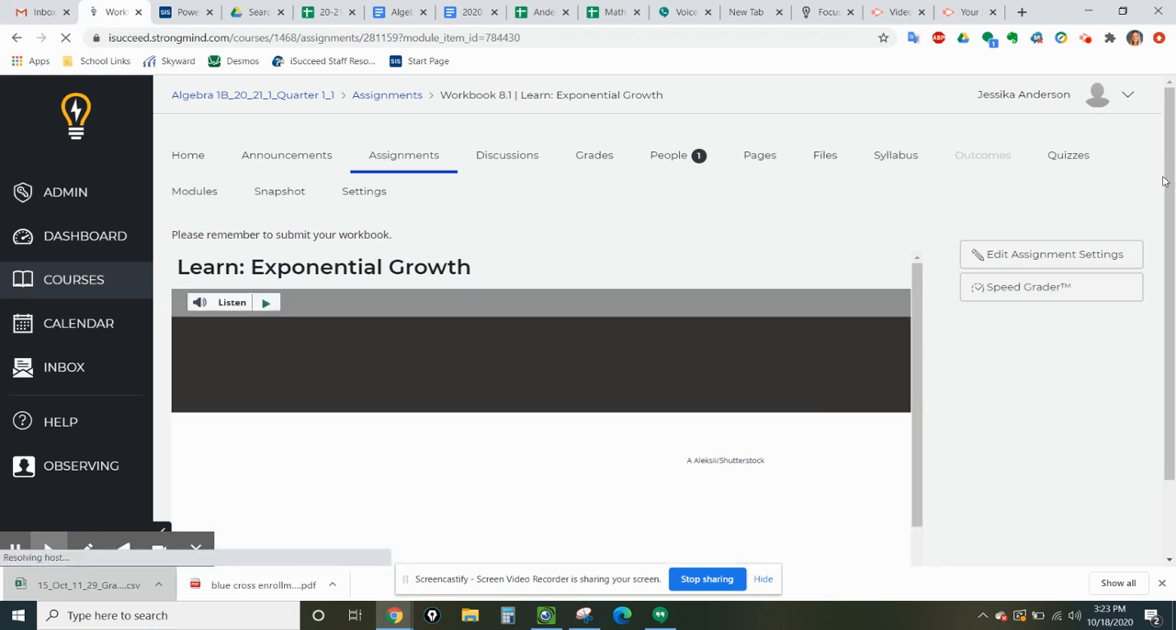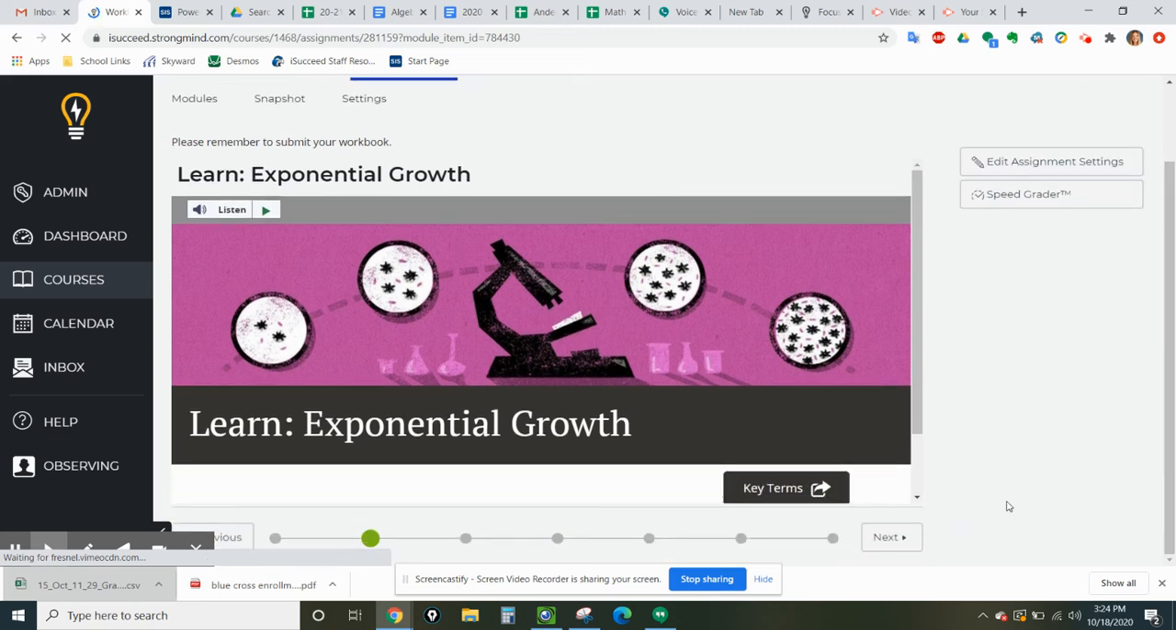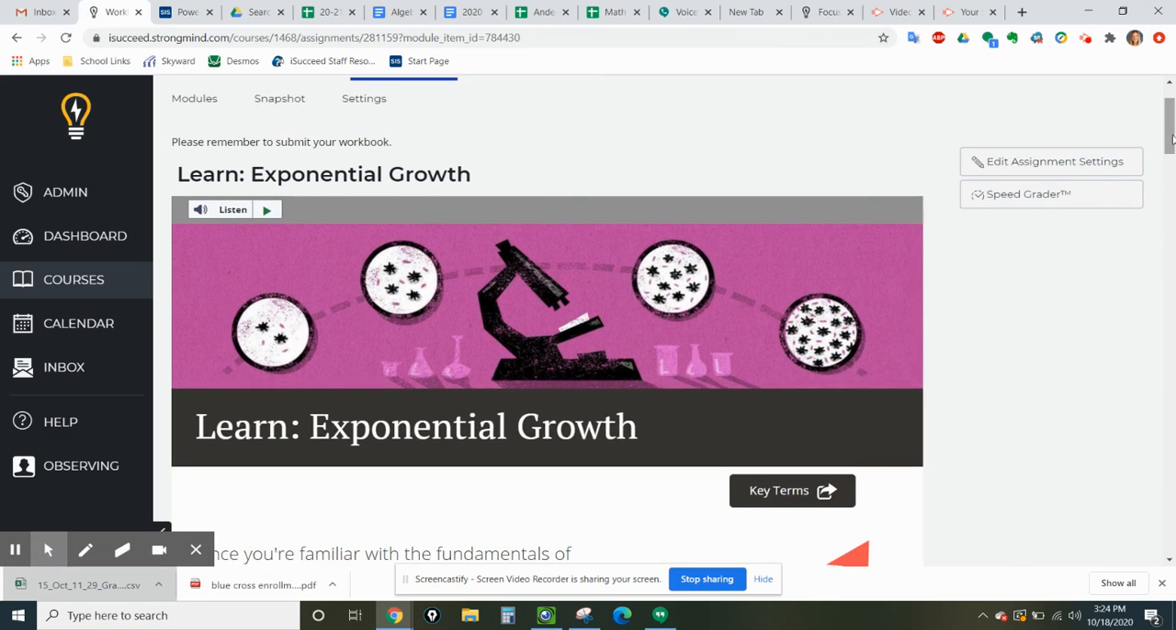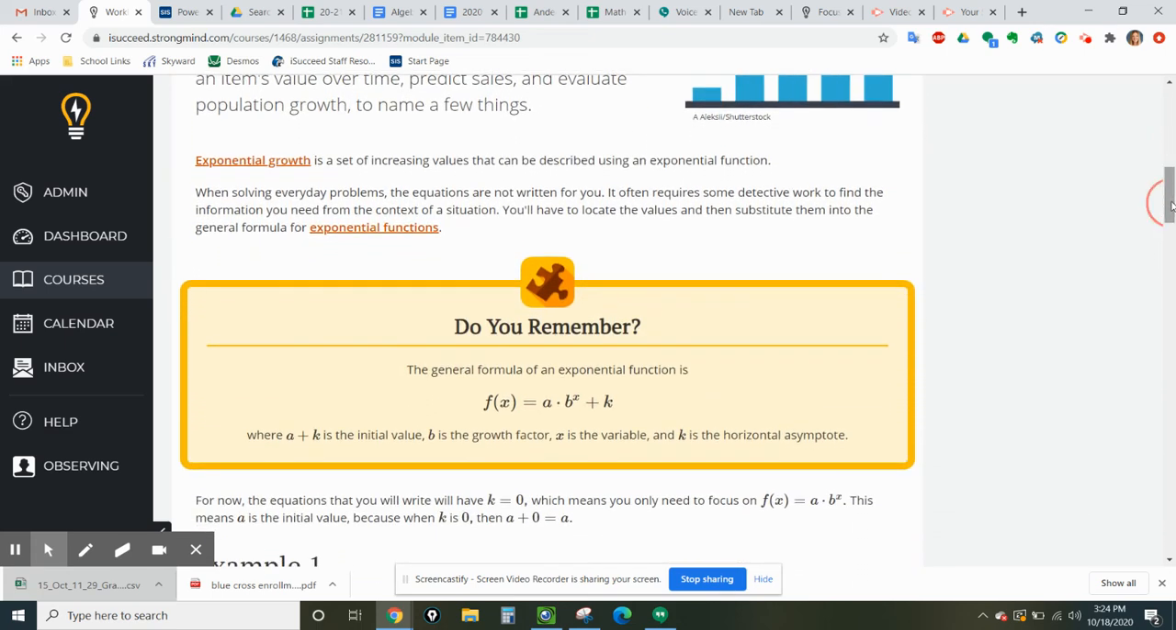Usually you can find these vocab terms quite quickly in here because they are underlined and they're usually a different color. This is loading. Okay, so exponential growth. Right here it says exponential growth is a set of increasing values that can be described using an exponential function. So you want to take a minute and write that onto your vocabulary section in your notes. You can pause the video now to do that.